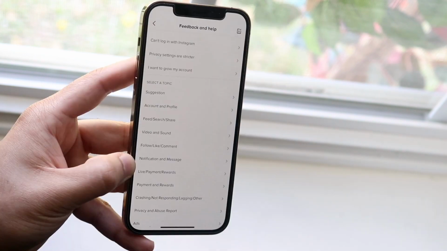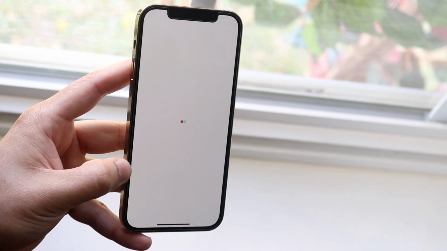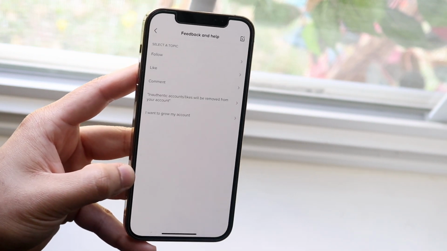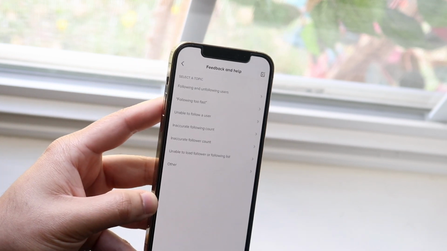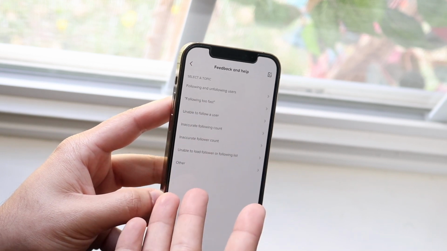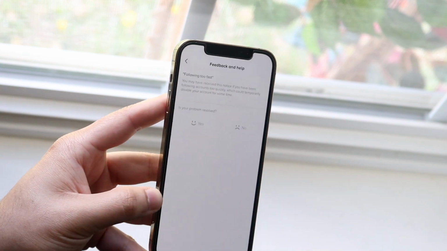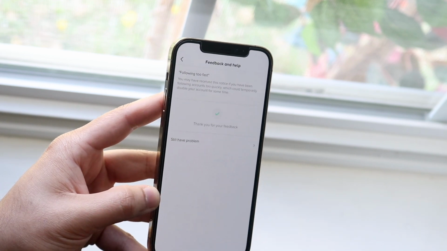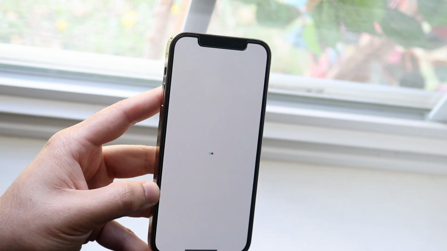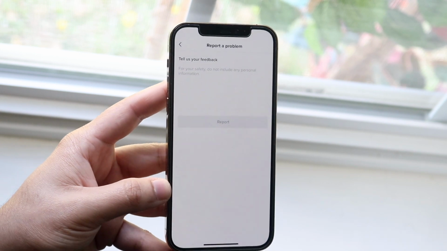You'll come here. You want to scroll down to follow, like, comment, which is right here. Go ahead and read whatever they say and see if it helps you out. As you can see, you just want to click follow and read all these things. It's going to tell you following too fast. Click here and it's going to tell you whatever. Sometimes if you click no, it's going to allow you to say you still have a problem right here, and you can explain to them exactly what the situation is.